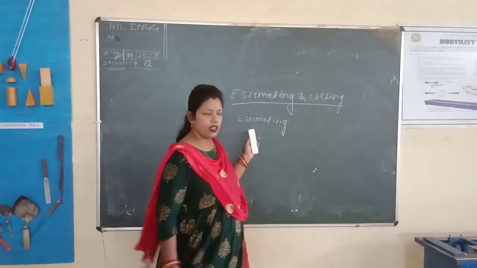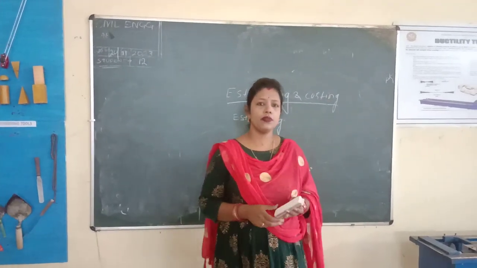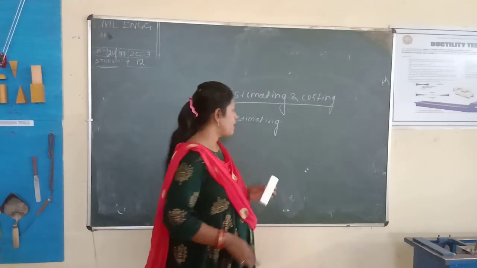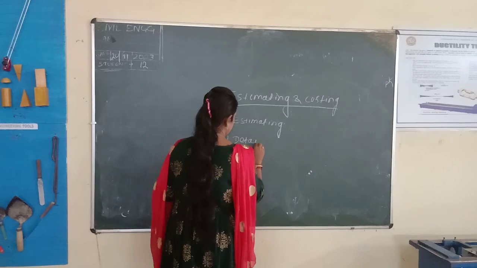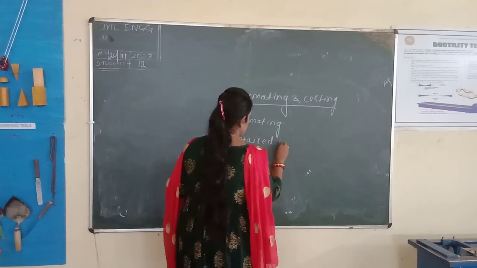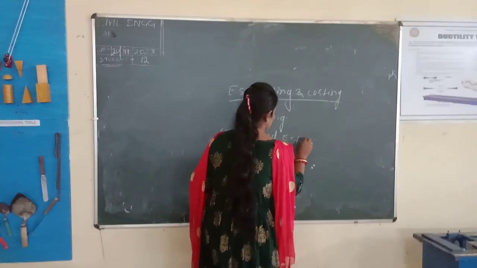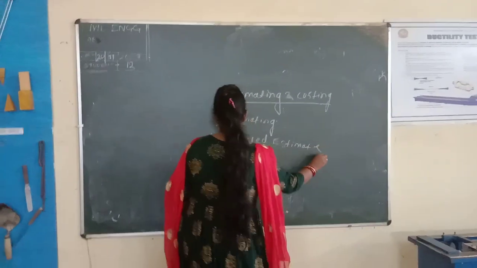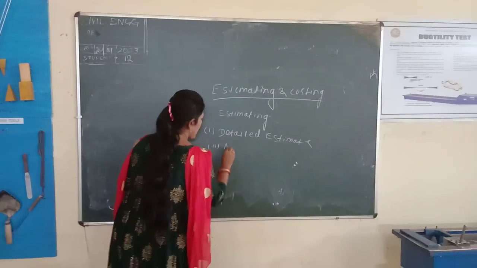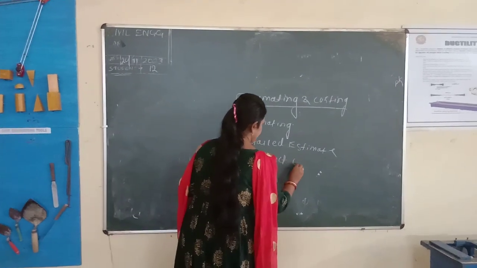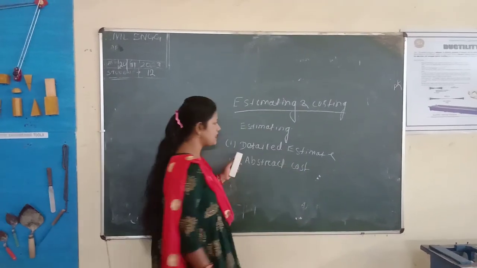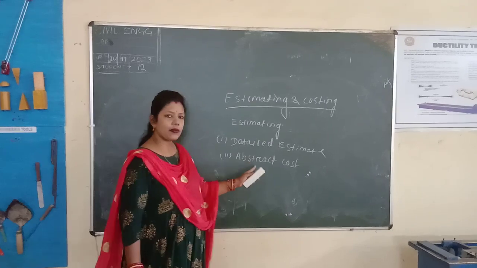In estimating, there are two types of estimate. First one is detailed estimate and the second one is abstract cost.